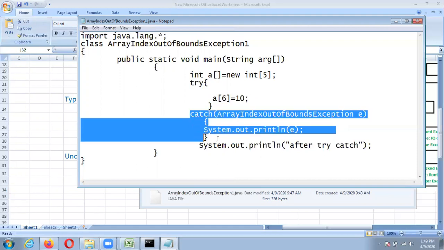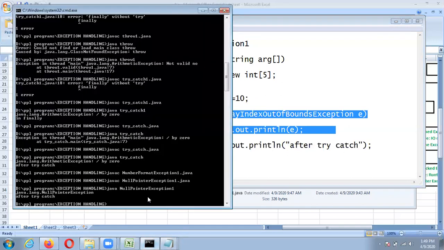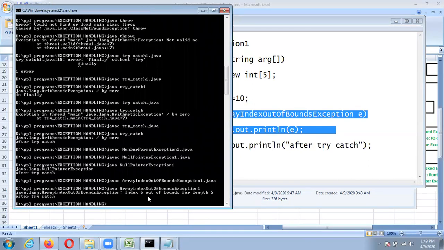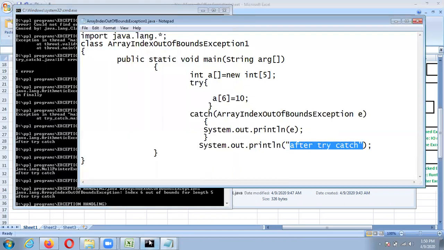This catch will catch this exception and print it. So here is java.lang.ArrayIndexOutOfBoundsException, index 6 out of bounds for length 5, and it prints the line after try catch.